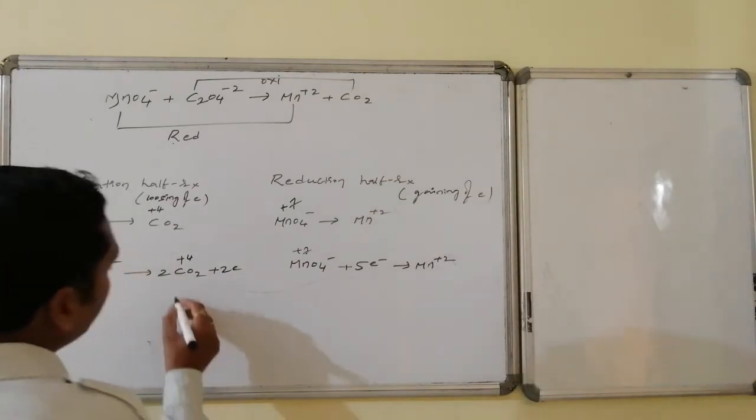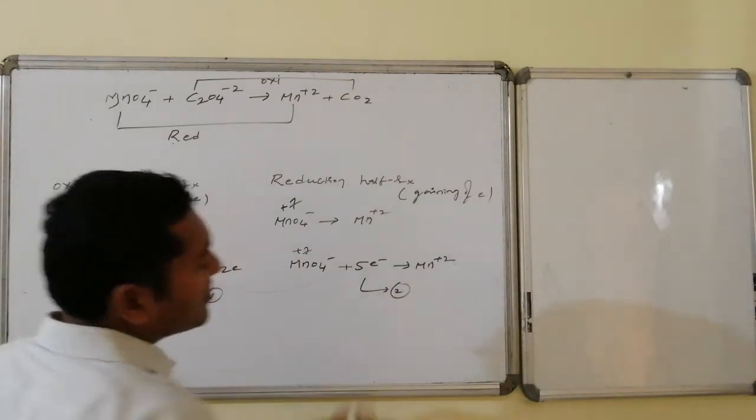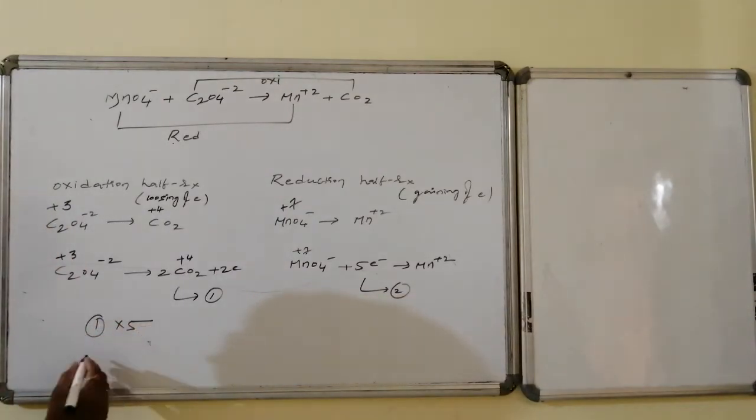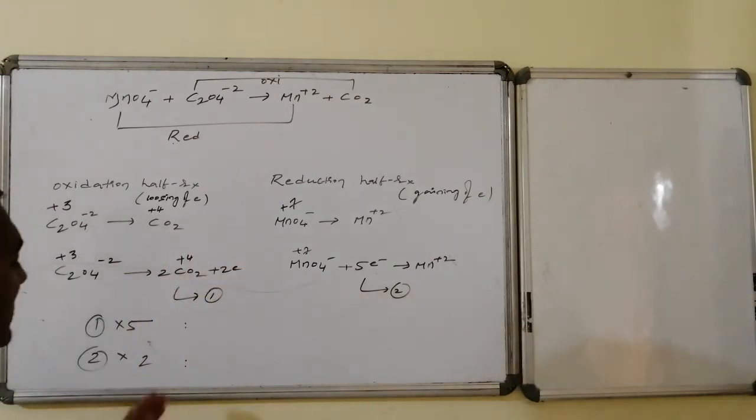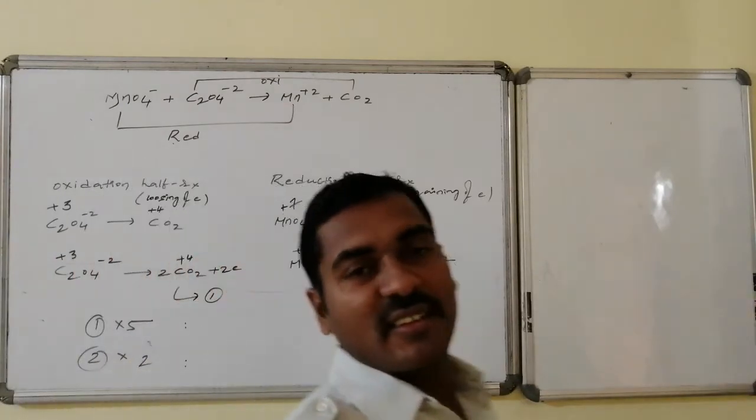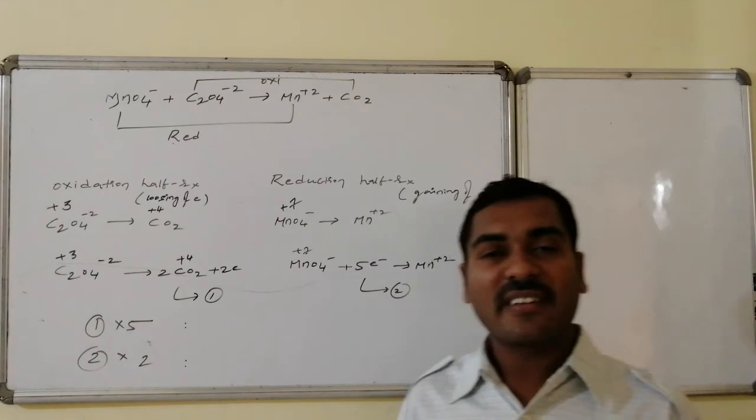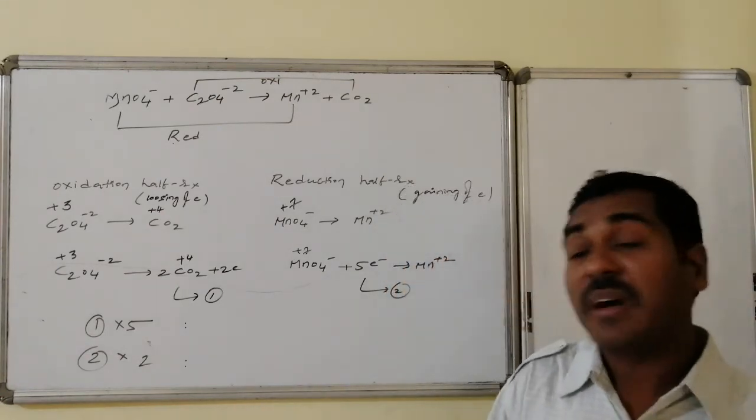Consider this as equation number 1. Consider this as equation number 2. Now what we will do is, equation 1 is multiplied by 5. Equation 2 is multiplied by 2. As a result, it becomes equal to 10 electrons. It also becomes equal to 10 electrons. 10 electrons given, 10 electrons taken. Law of conservation of electrons is valid. That is the simplest basic motto of every balanced equation.